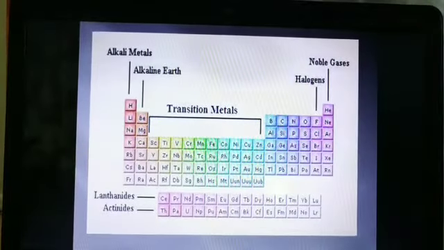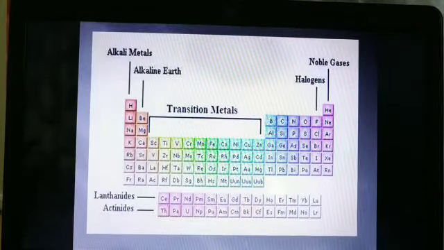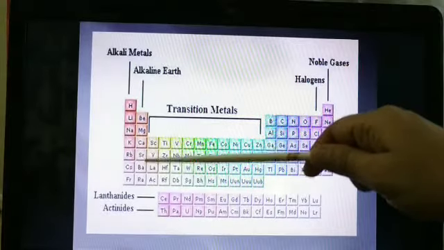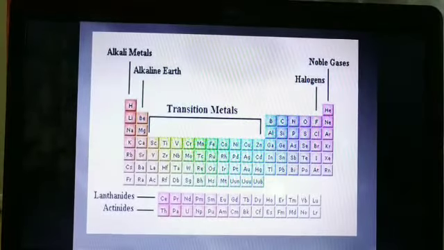Alkali means they are ready to form an alkaline structure, that is, alkaline property. Okay, what is alkaline property? Find out what alkaline property is. Alkali metals, and alkaline earth metals, the same thing. They are also more reactive.